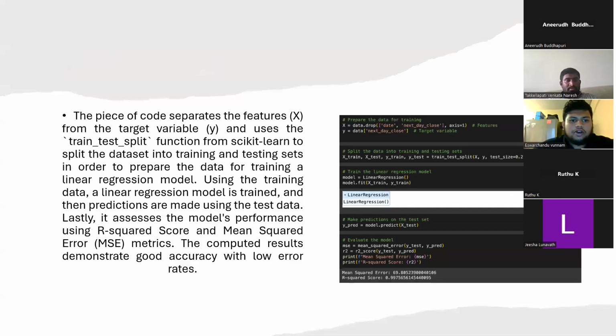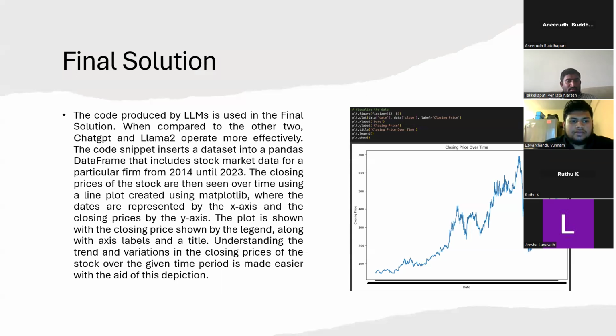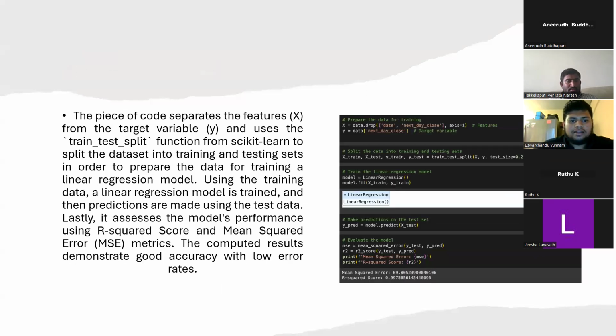Final solution. The code produced by ChatGPT separates the features from the target variable y and uses the train_test_split function from scikit-learn to split the dataset into training and testing sets in order to prepare the data for training a linear regression model. Using the training data, a linear regression model is trained and predictions are made using the test data. Lastly, it assesses the model performance using the R-squared score and the mean squared error (MSE) metrics. The computed results demonstrate good accuracy with low error rates.